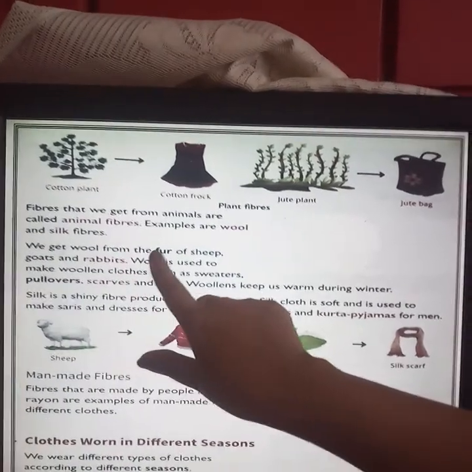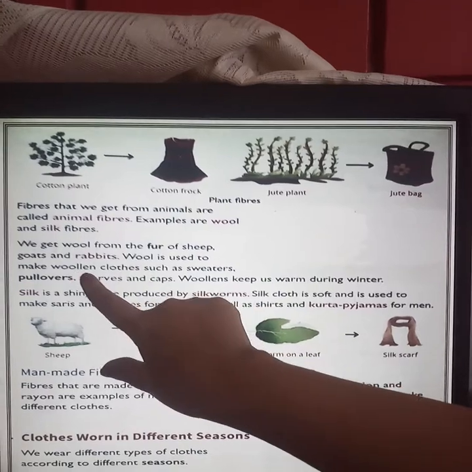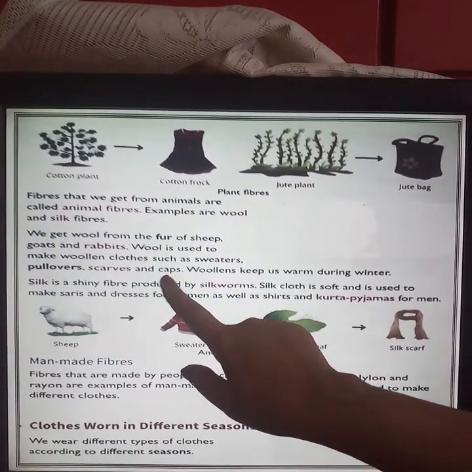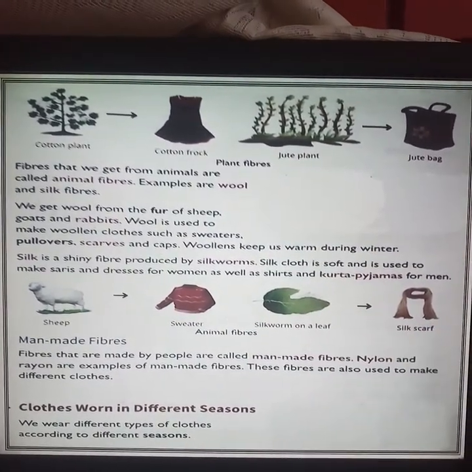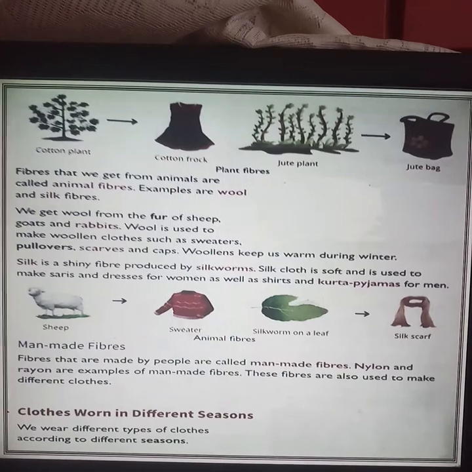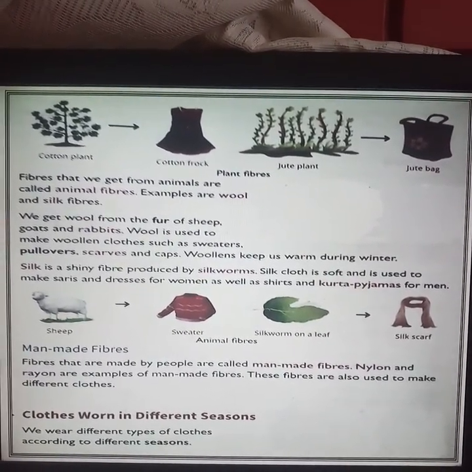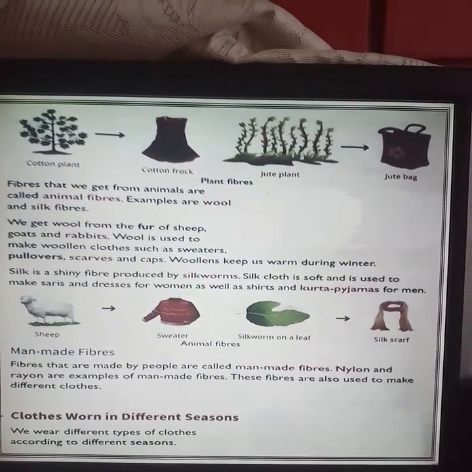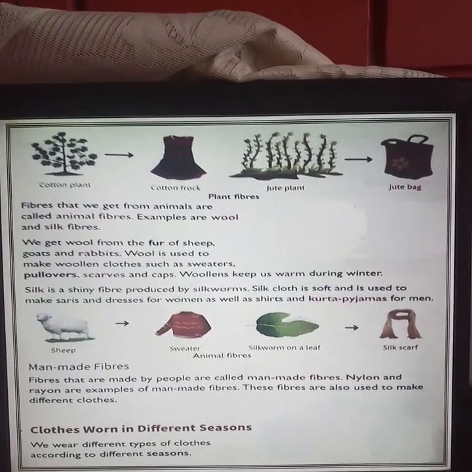We get wool from the fur of sheep, goats and rabbits. Wool is used to make woolen clothes such as sweaters, pullovers, scarves and caps. Woolens keep us warm during winter. So wool is got from the fur of sheep, goats and rabbits. Wool is used to make woolen clothes that we wear during the winter time, like sweaters, pullovers, scarves and caps.